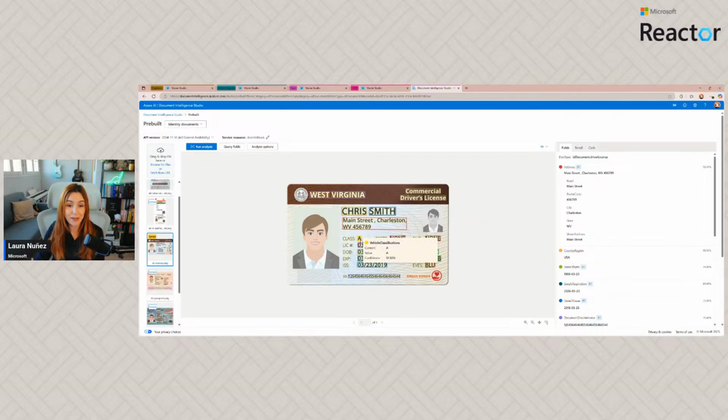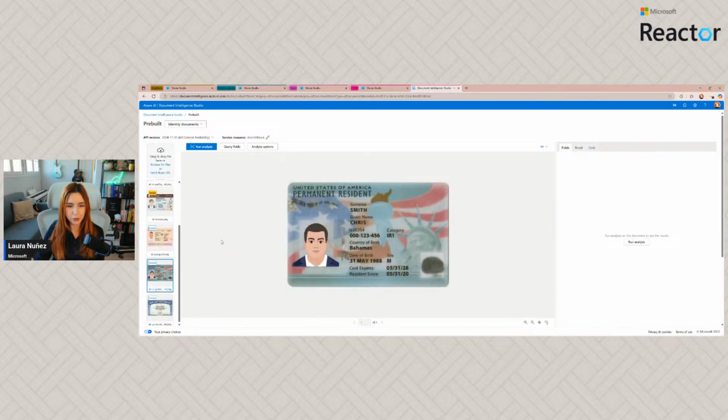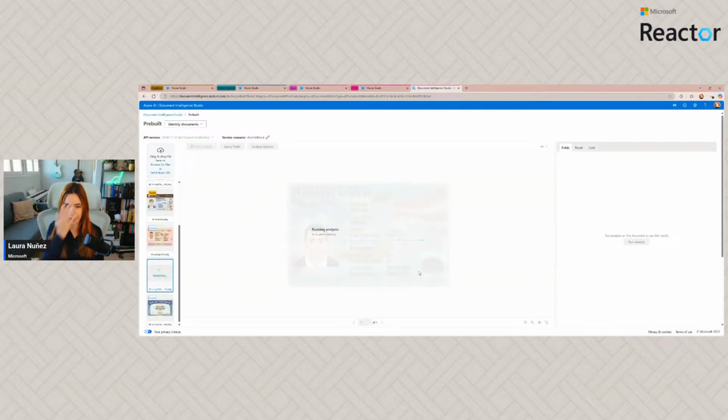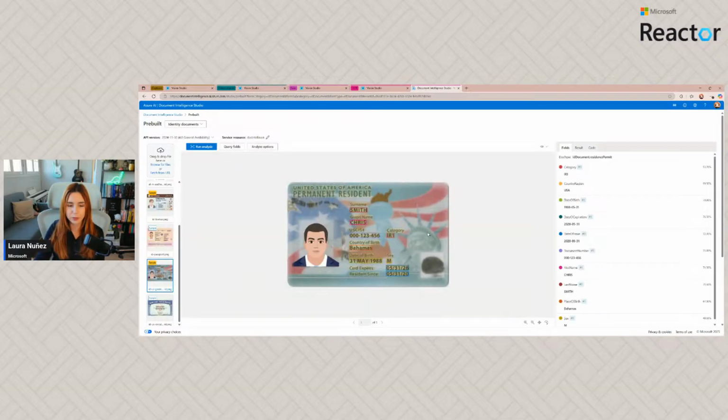And this is incredible. I love this. This is the vehicle classification. So it tells you what type of vehicles you can drive, right? So it understands that this A means the type of vehicle. And well, we have the height, we have the weight, we have the color of the eye, so eye colors. It's able to understand different things. And no matter the format, if we provide a different one, for example, this one, we can run an analysis, and with different colors and different sizes, we are still going to be able to get the information. So this is the last name, this is the first name, this is the date of birth.